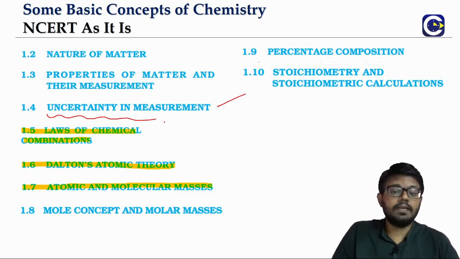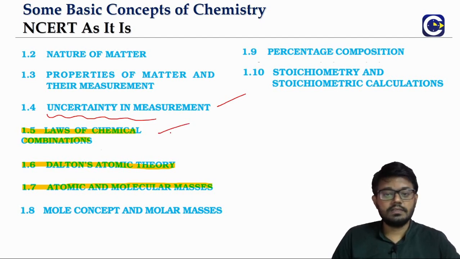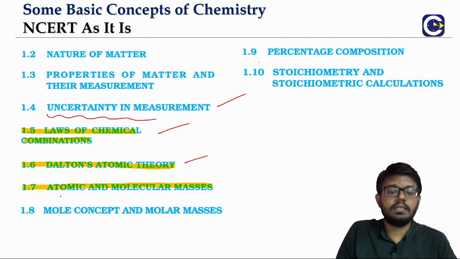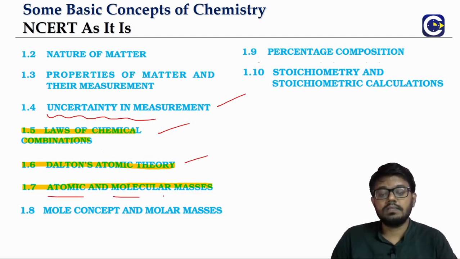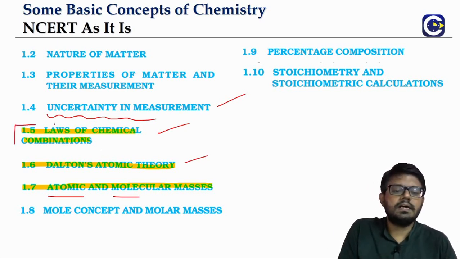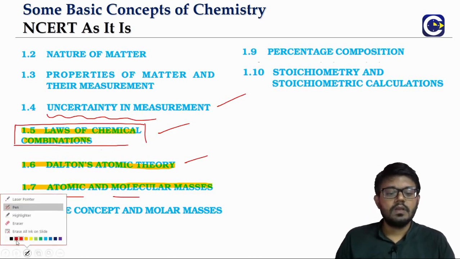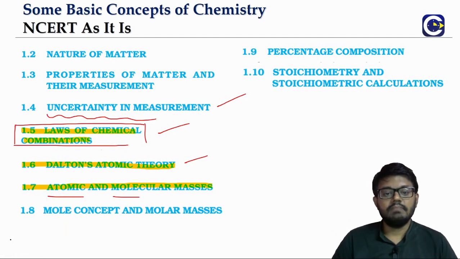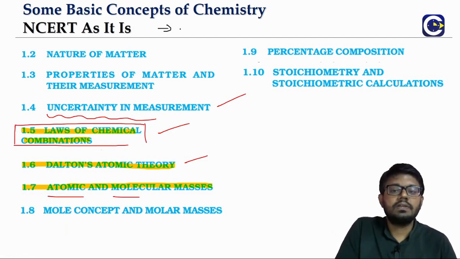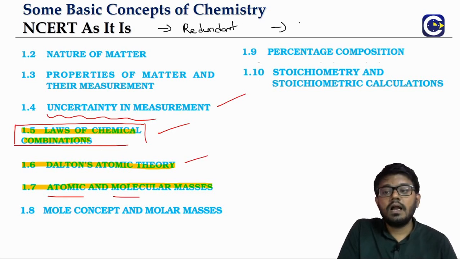Now in this session, we are going to be looking at the basic laws in chemistry, including Dalton's atomic theory, and also the ideas of atomic mass and molecular mass. When we talk about these basic laws of chemistry, there are two things we need to mention. One is, as we stand today, based on our current level of knowledge, these laws in a way are redundant. That's one.